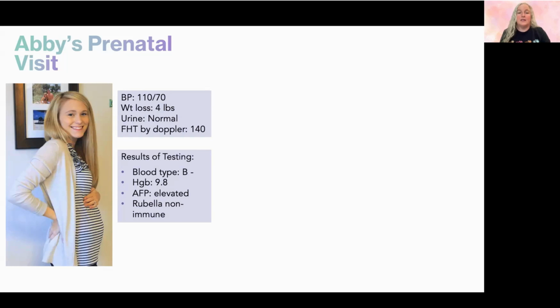So thinking about the type of things that we need to address for Abby, when we think about her weight, she's lost 4 pounds, and so that is not normal. Typically, in pregnancy, a woman with a normal BMI to start will gain about 4 pounds in the first trimester, and then a half a pound to a pound a week after that, for a total weight gain of about 25 to 35 pounds. So the fact that she's losing weight is concerning. So we need to think about why she's losing weight.